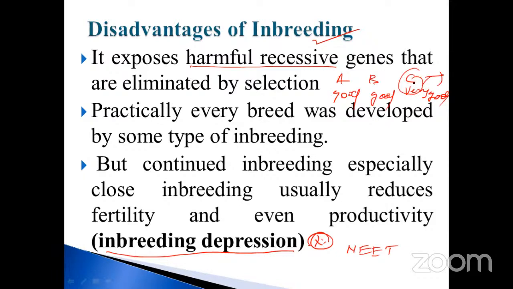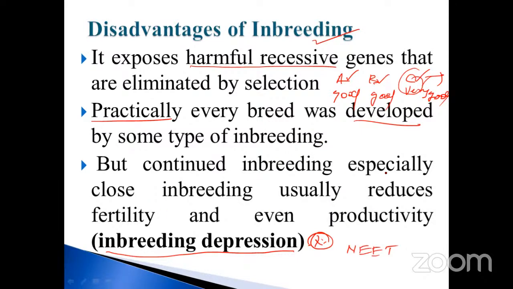Suppose each one has a specific quality, isn't it, my dear? A also has some property. Suppose milk, meat, skin or fat content, all those things differ between each and every breed. That is one of the disadvantages of inbreeding. And the second thing is, practically every breed was developed by some type of inbreeding. Developed means we are doing it artificially.